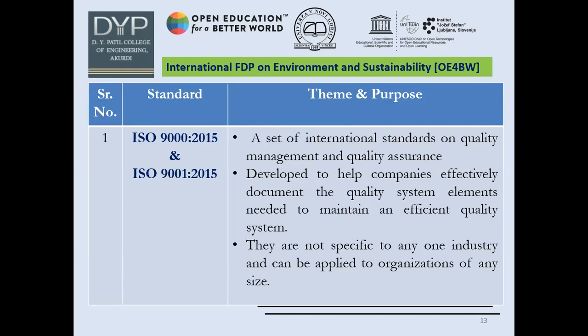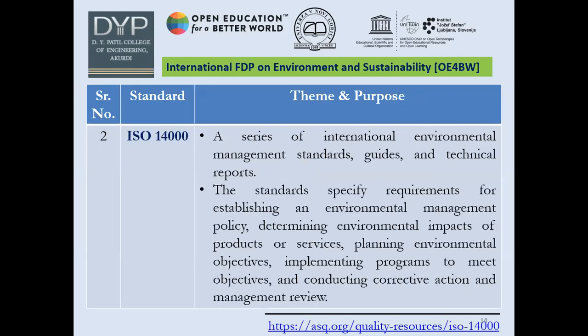Next, it is developed to help companies effectively document the quality system elements needed to maintain an efficient quality system. So it is a kind of documentation that is required, and they are not specific to any one industry and can be applied to an organization of any size. So this is one of the advantages of ISO 9000:2015 and ISO 9001:2015, that it can be applicable to any industry irrespective of its size.